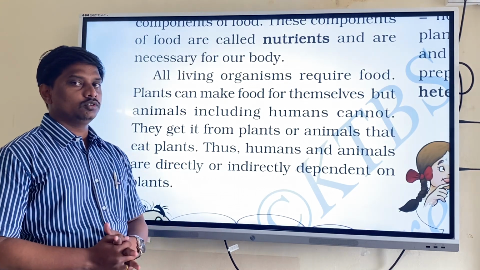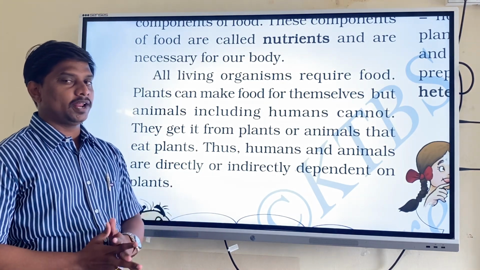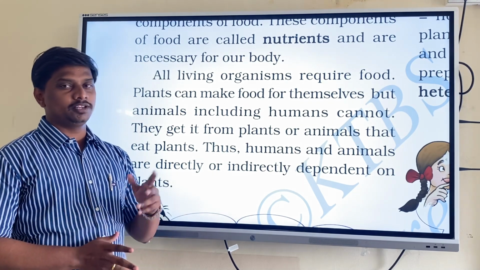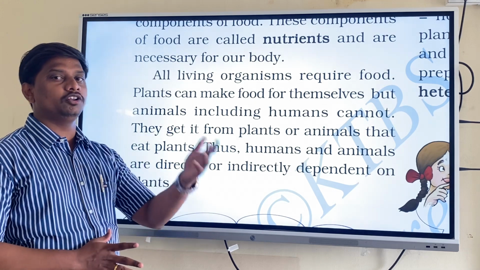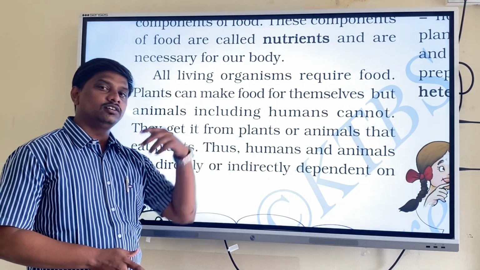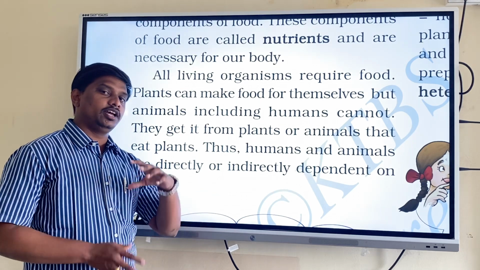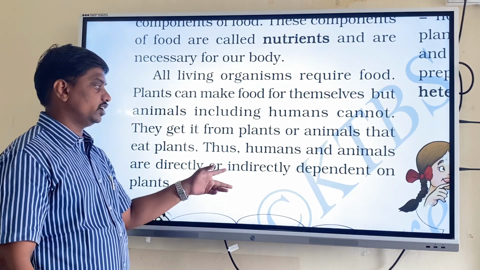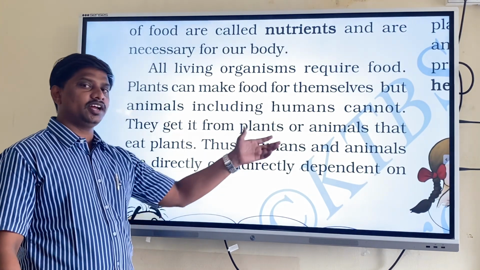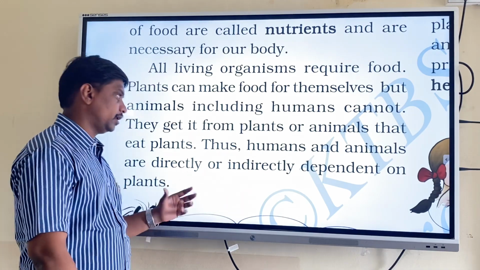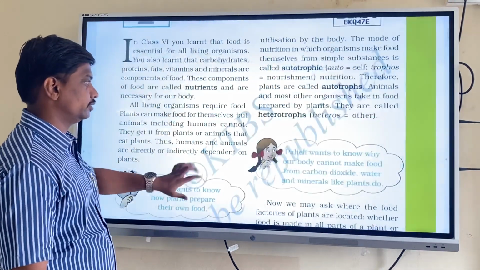So we have two types here. Plants can prepare their own food, and animals cannot prepare their own food. That is why they are dependent on plants and on other animals which eat plants. Animals are dependent on plants and plant products, so humans and animals are directly or indirectly dependent on plants. Keep this in mind.